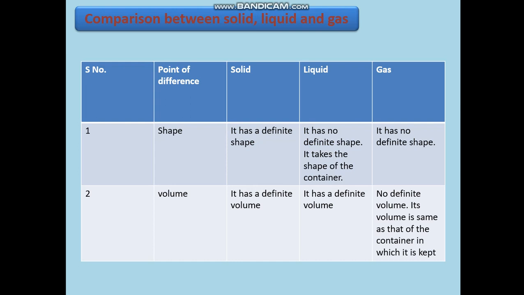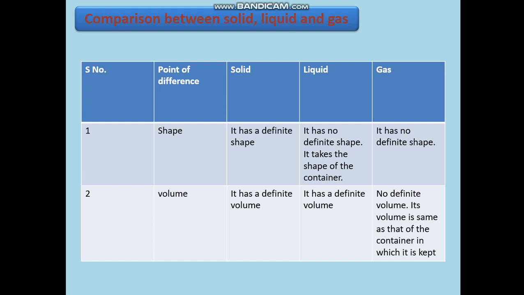Next, comparison between solid, liquid, and gas. On your screen, the comparison table is there, with the point of difference and solid, liquid, gas. The first point is shape. A solid has a definite shape, but a liquid doesn't have a definite shape.